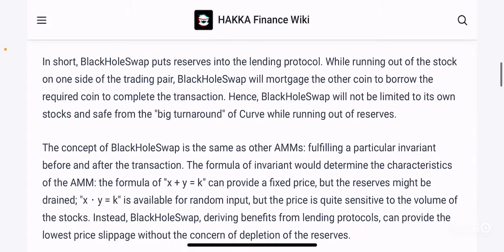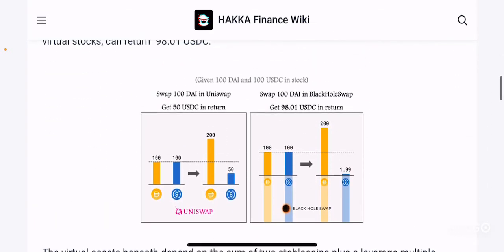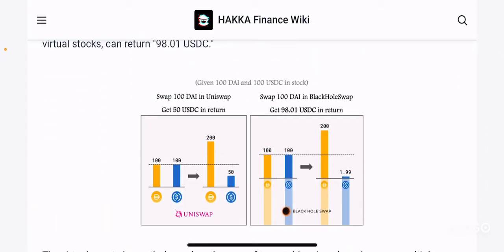Hence, Black Hole Swap will not be limited to its own stocks and is safe from the big turnaround of curve while running out of reserves. Again, this is basically one of the main features by which they claim to be very different. Again, you can go through some of the examples here.